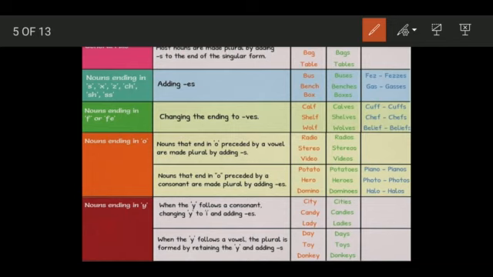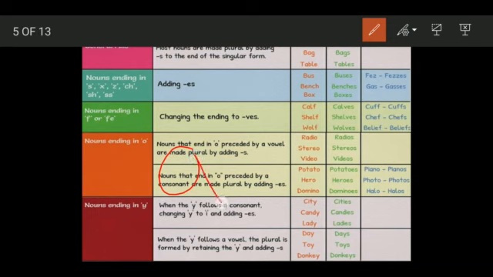Now, when you come across some noun which is ending with the letter O, you have to do one thing. You have to see the letter which comes just before O, whether it is a vowel or it is not a vowel. I hope you know what is a vowel.